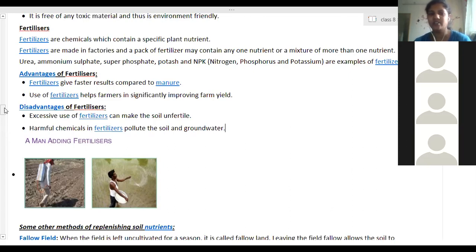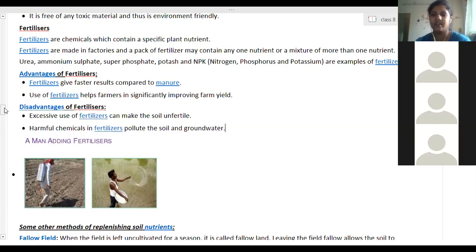So if we continuously grow crops in that soil, the soil's fertility will decrease. Therefore, after taking one season, if the soil is left empty for one or two months and no crop is taken, we have given the soil a break so that it will start working again, regaining its nutrients by itself. That is called fallow fielding. By that method also, the nutrient replenishment can be done easily. That is one method.